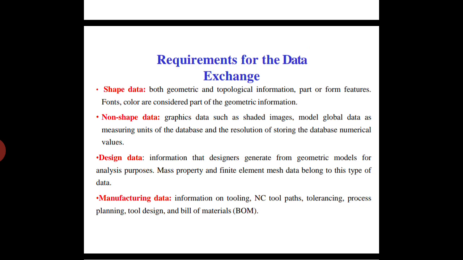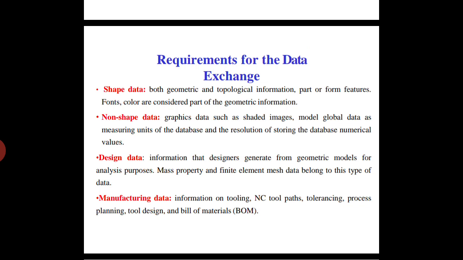Non-shape data, which does not belong to the shape of the data. This non-shape data means the image may be shaded, or a measuring unit, or storing area, numerical values. These are the non-shape data. And then design data information, which contains the geometric models generated for analysis purposes, mass property and finite element mesh data.